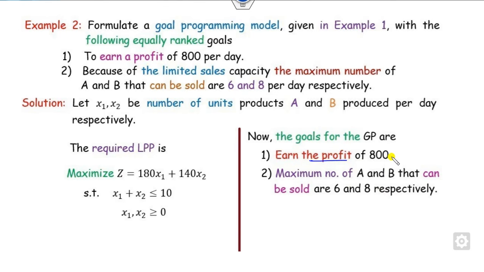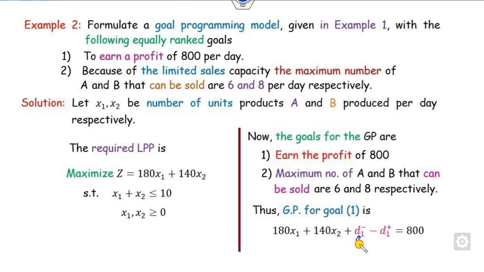Look at whether they are asking again for at least, at most or equality. So this is to earn a profit of 800. Nothing is said about at least nor at most, so it means exactly. This is the profit, so they want it to be exactly 800. But whenever there is a deviation from exactly, you have to write this with positive and negative deviations here.